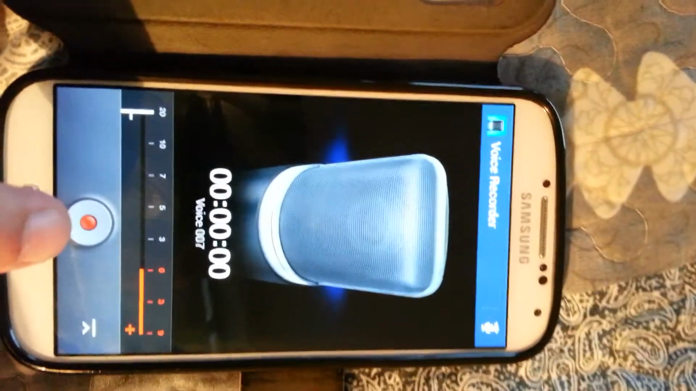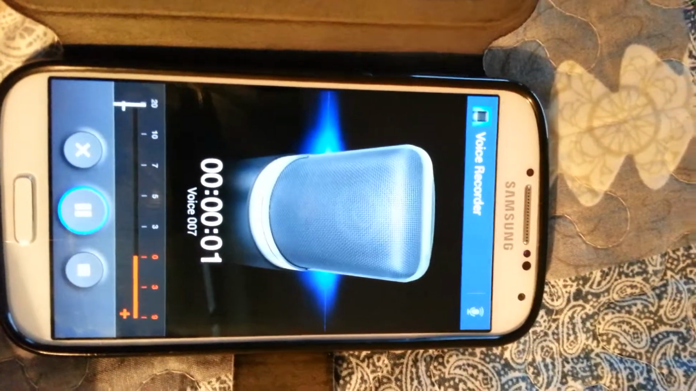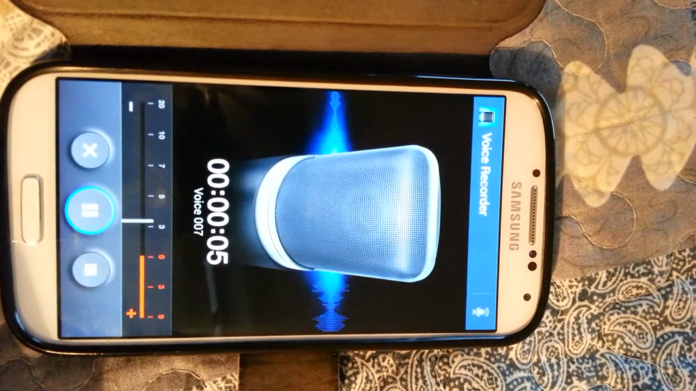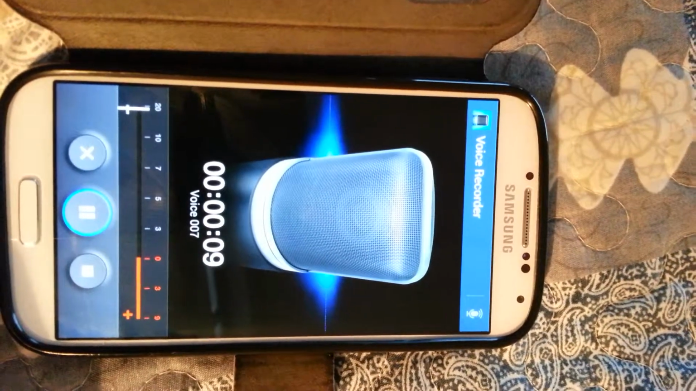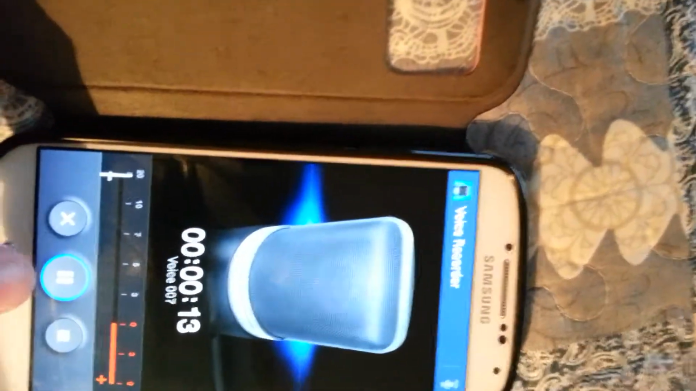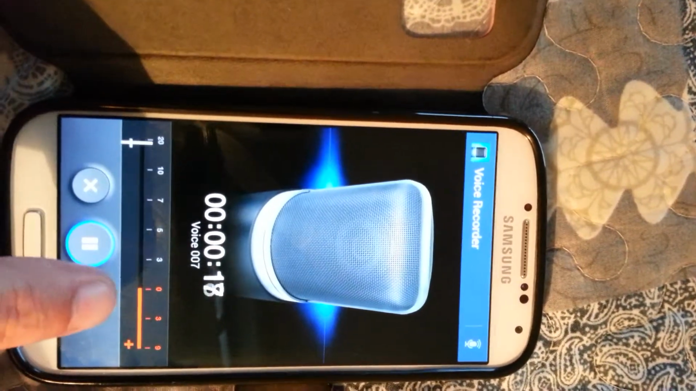Then it is as easy as pressing the start button, recording the bird while it's singing. As you can see, it's recording my voice at the moment. And then when there's a lull in the action, you can either pause by pressing this button or stop the recording altogether by pressing this button.